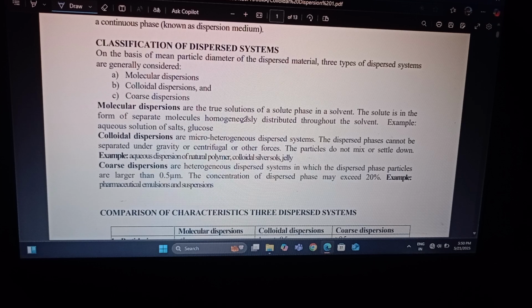Third, coarse dispersions are heterogeneous dispersed systems in which the dispersed phase particles are larger than 0.5 micrometer. The concentration of the dispersed phase may exceed 20%. Examples of coarse dispersion: pharmaceutical emulsions and suspensions.